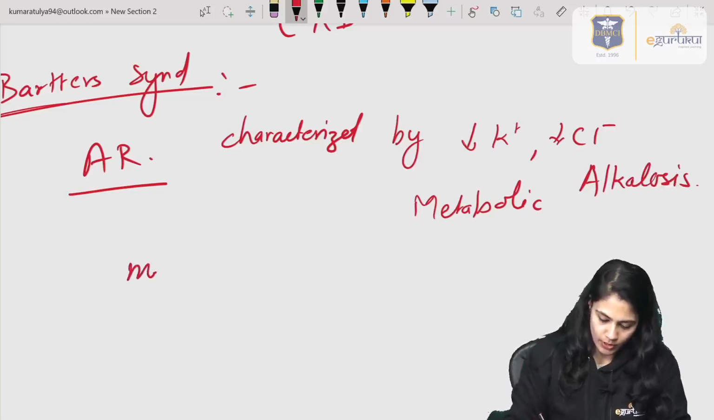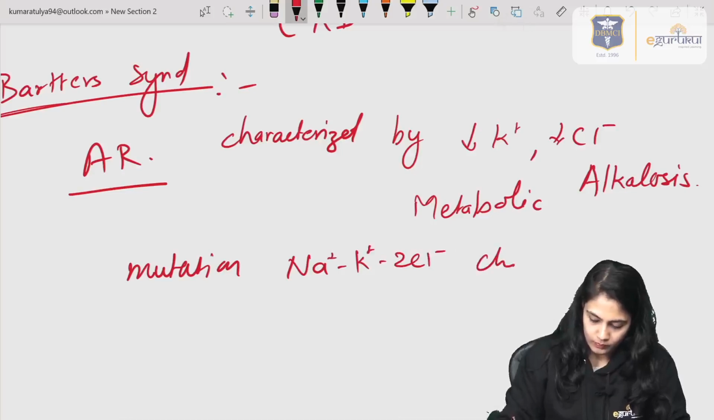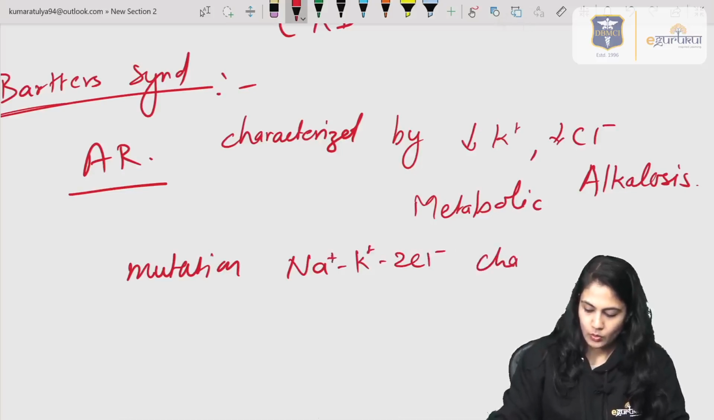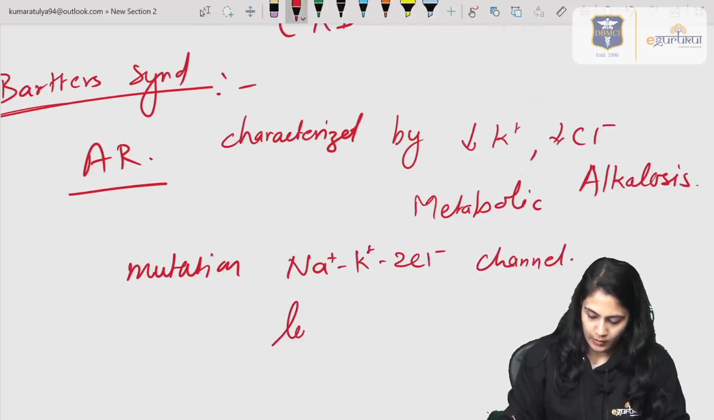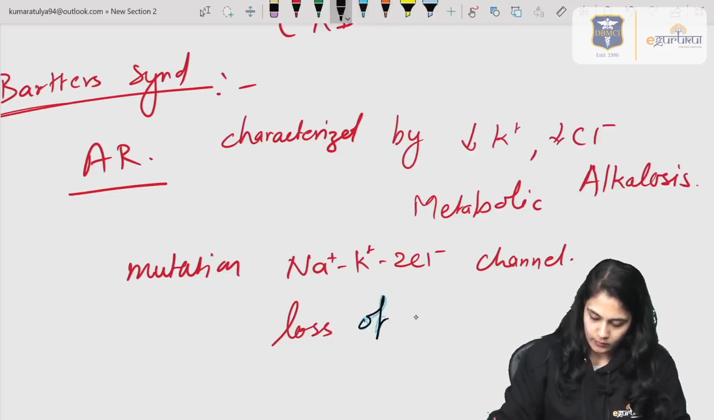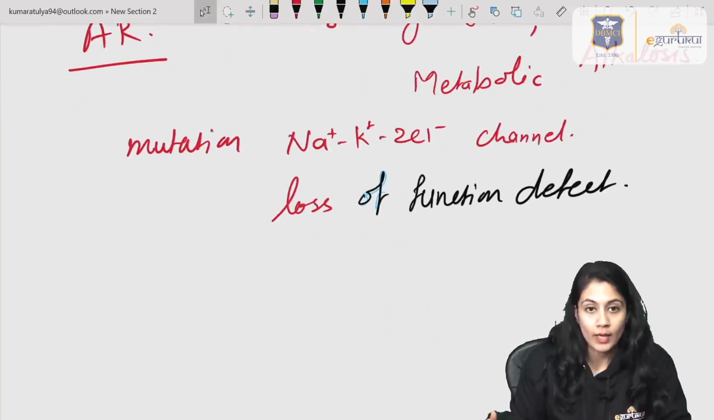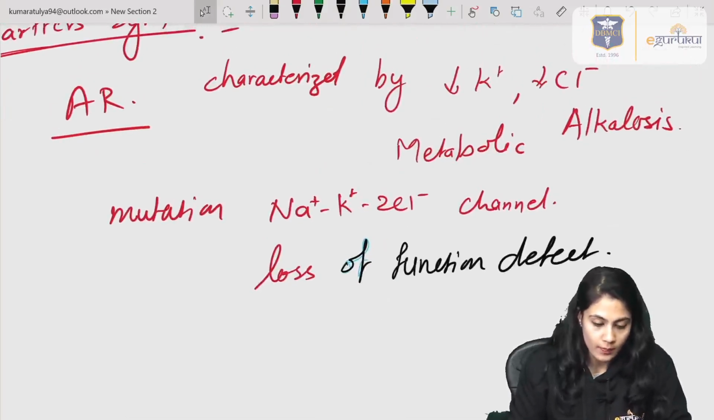Because there is a mutation of the sodium potassium 2 chloride channel, right? This is a loss of function defect. So there will be loss of the potassium and chloride, and metabolic alkalosis is seen.